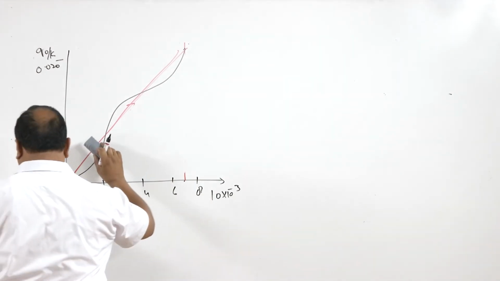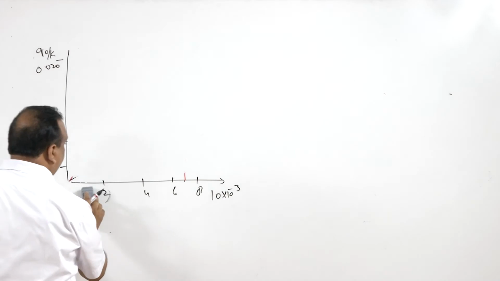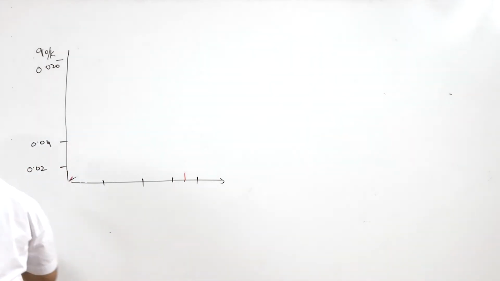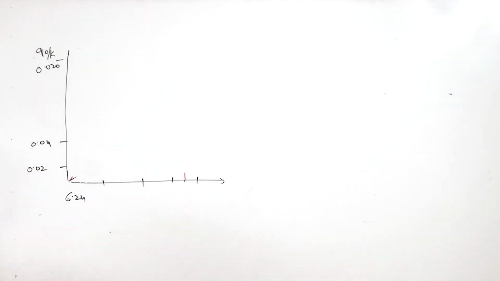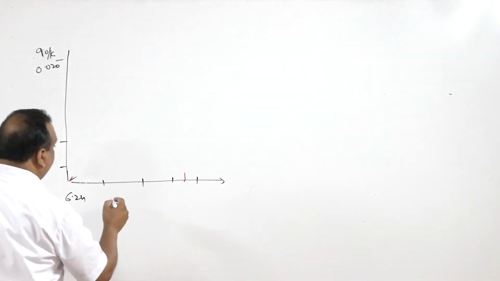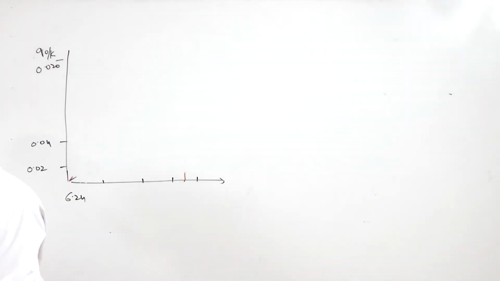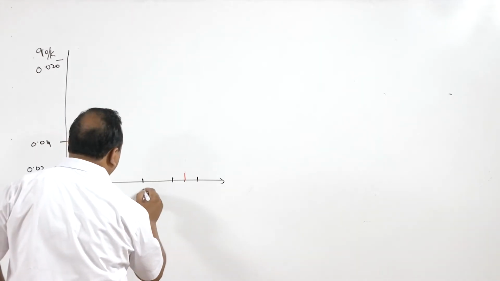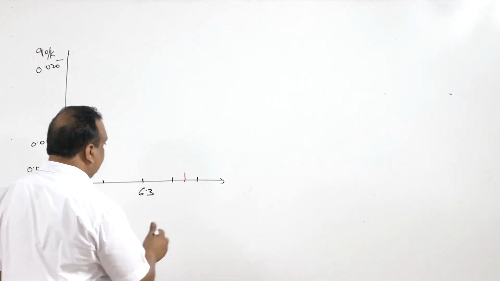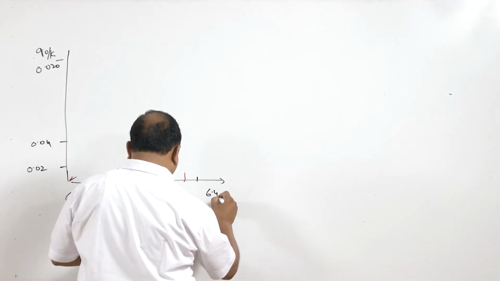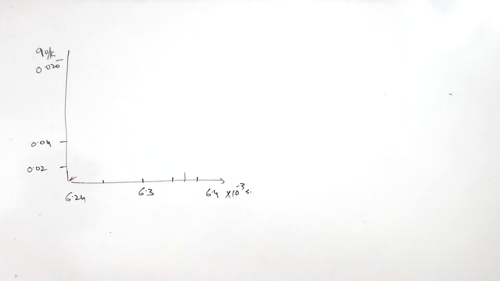So now we will draw another curve. In this curve, we will take the time beyond 6.24, right? And we will come somewhere here. Let us say 6.3 milliseconds, and then let us say 6.4 milliseconds or 10 to the power minus 3 seconds, right?